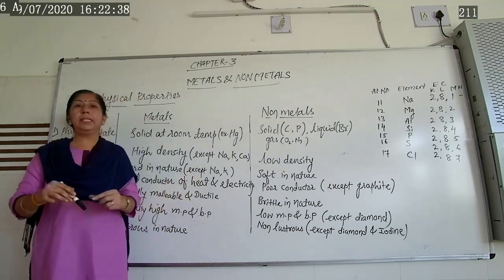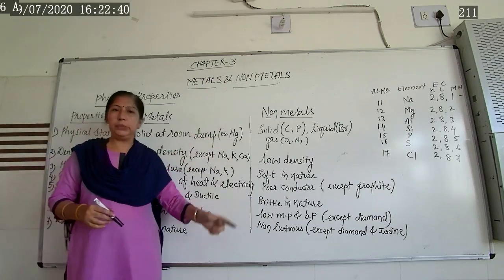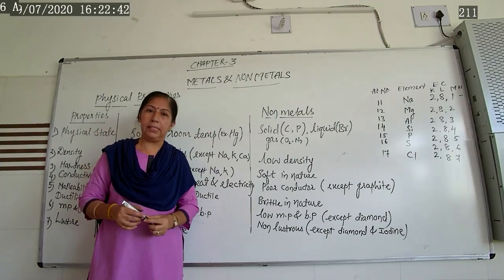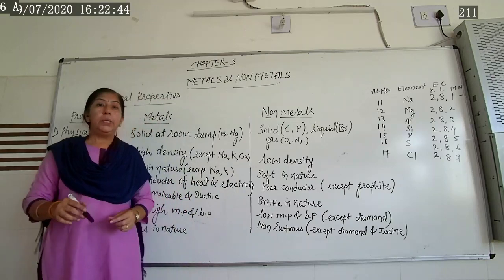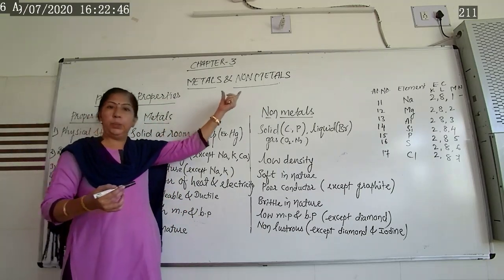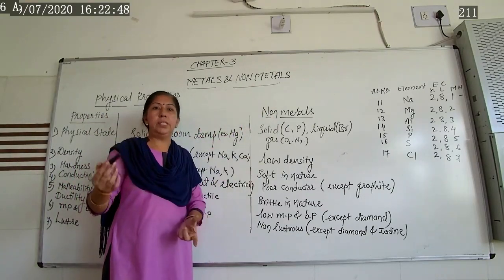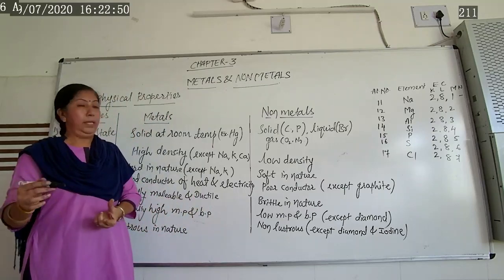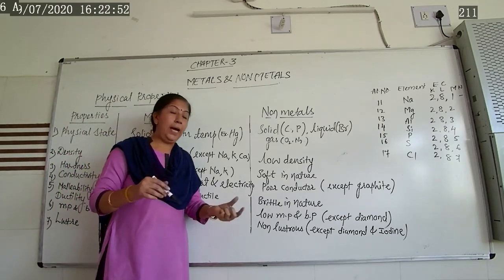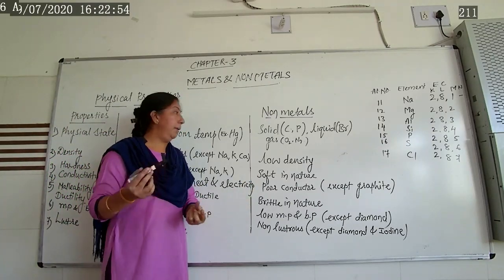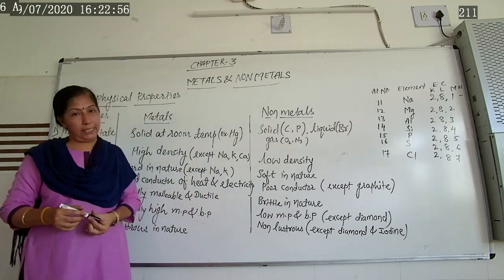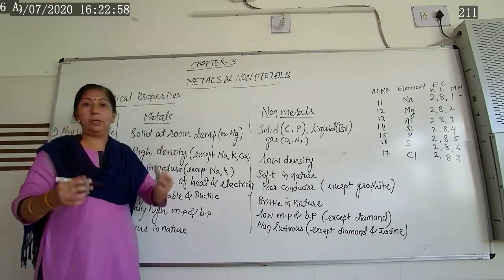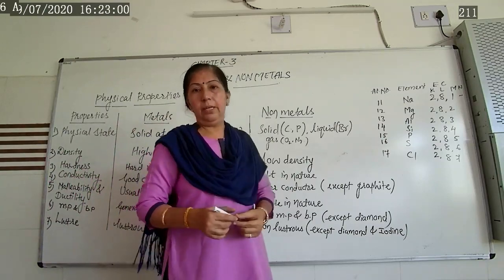A second definition we can give is based on electronic configuration, which I will explain afterwards. Non-metals are those elements which are bad conductors of heat and electricity, and they are non-malleable and non-ductile in nature. Likewise, we have to give this definition.